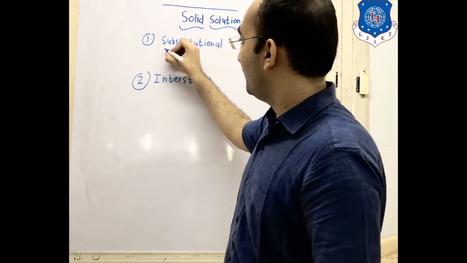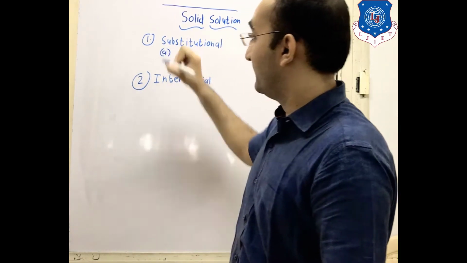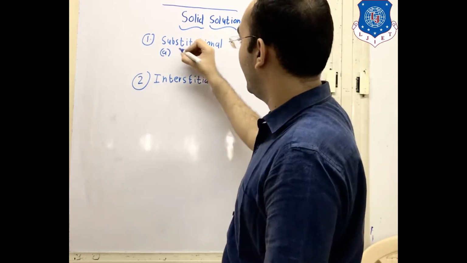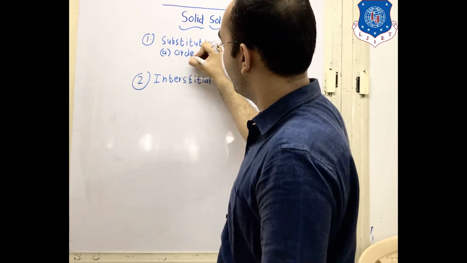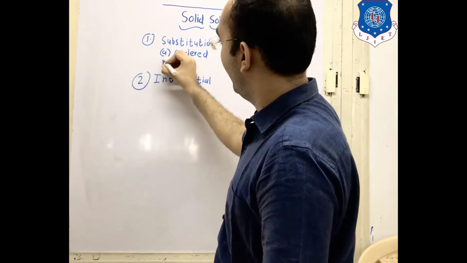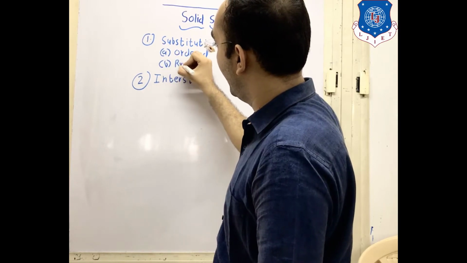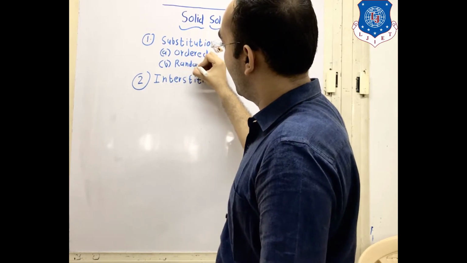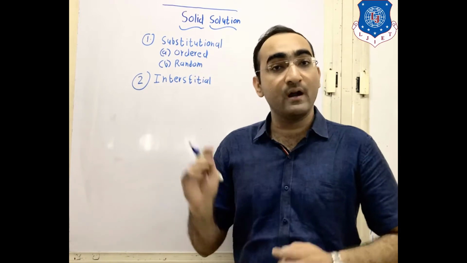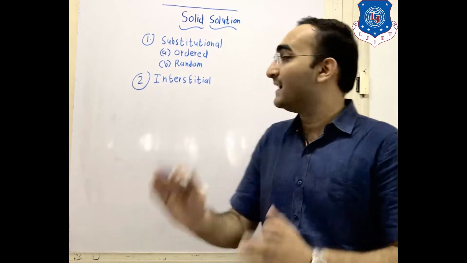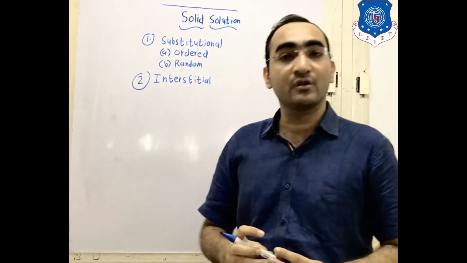In the substitutional we have two types: the first is known as ordered, and the second is known as random. Ordered substitutional solid solution and random substitutional solid solution.